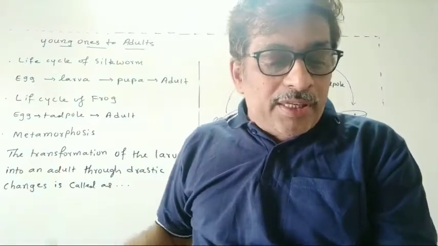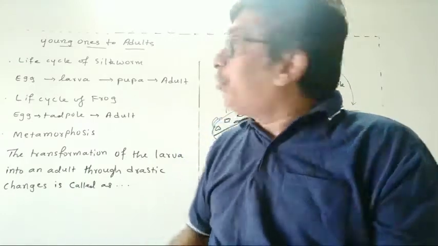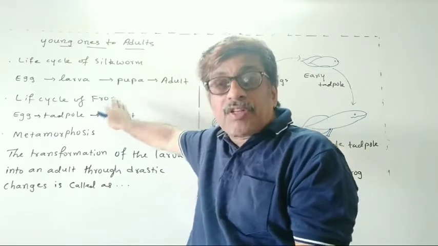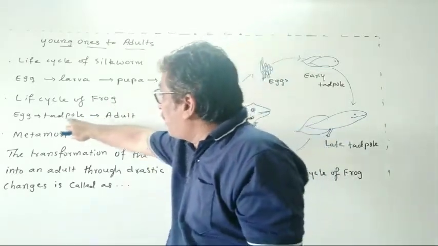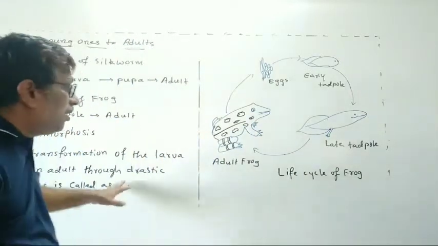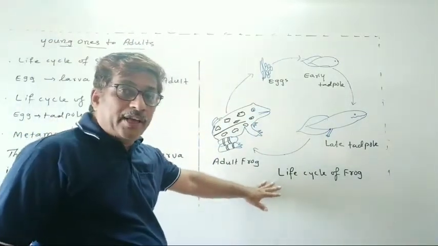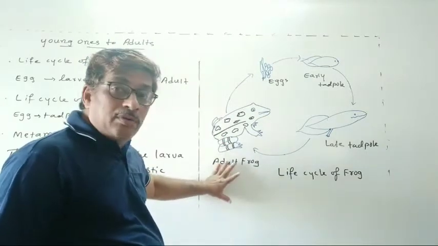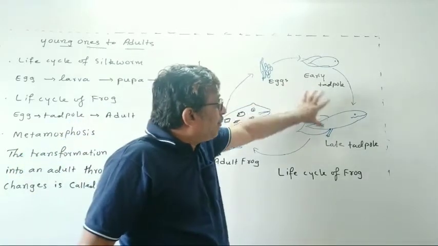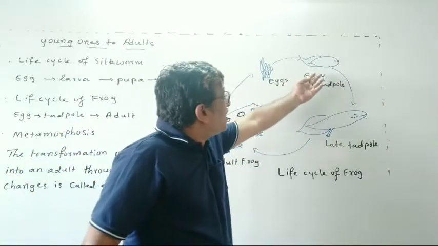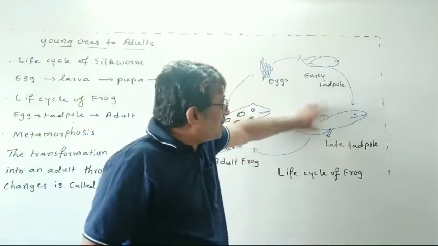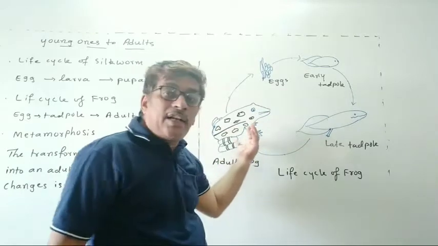Okay. In a similar way, the life cycle of the frog is also the same fashion. So here the egg produces a tadpole. See the life cycle of the frog here. Look at the diagram. See, this is the adult frog. But you see the eggs, and afterwards what do the eggs produce? Early tadpole and late tadpole. These do not seem to be like the adult one. See, these are the intermediate stages, but they will not look like their parents.